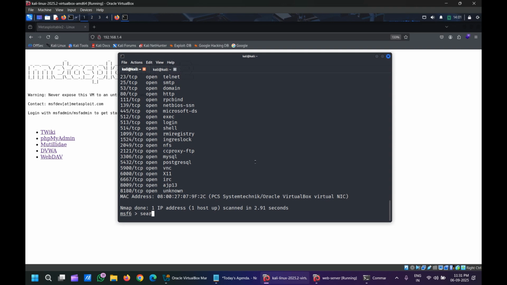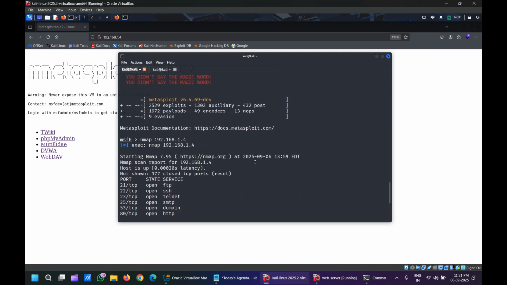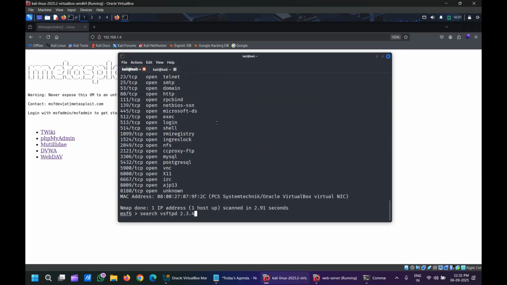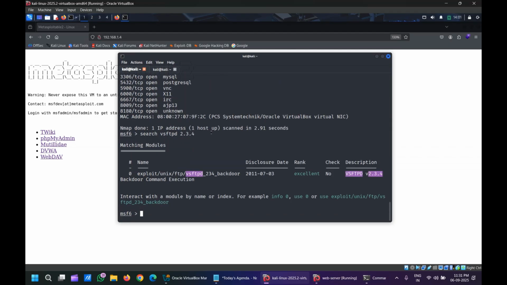Search for vsftpd 2.3.4. I'll just copy and paste here. Are you able to see this index number? Exploit, unix means Linux, any Linux. FTP vsftpd 2.3.4 backdoor. It was discovered in 2011 and the rank is excellent.